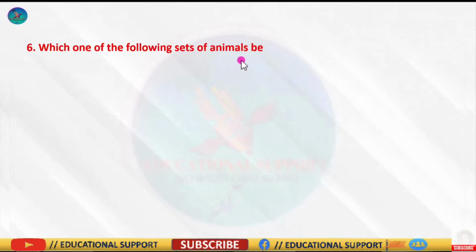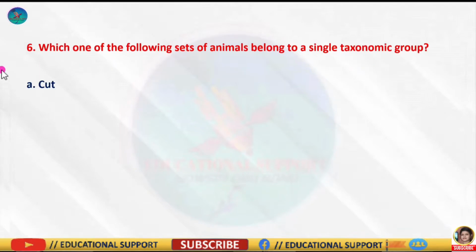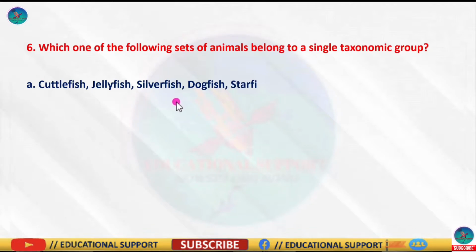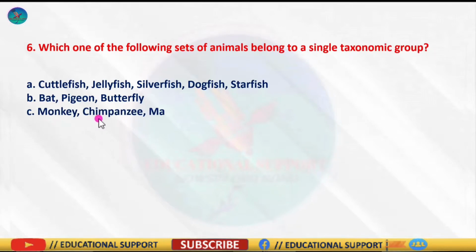Question number 6 is, which one of the following sets of animals belong to a single taxonomic group? And the options are cuttlefish, jellyfish, silverfish; dogfish, starfish, bat; pigeon, butterfly. Option C is monkey, chimpanzee, man, and option D is silkworm, tapeworm, and earthworm.